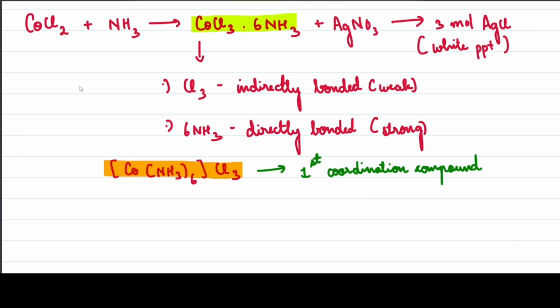What he concluded at the last is that every metal atom, here the metal atom is cobalt, has two types of valencies. That is, the cobalt will have two types of valencies.